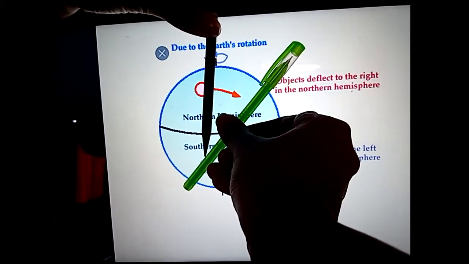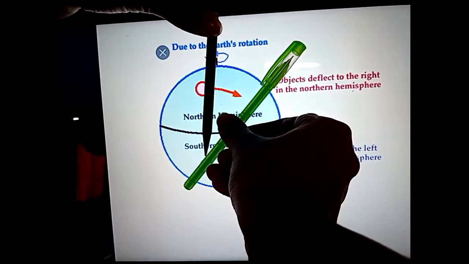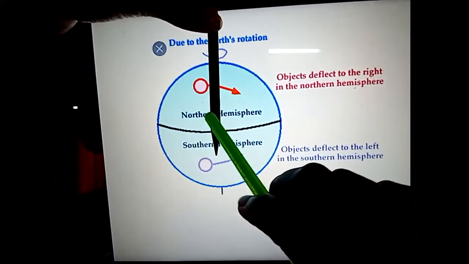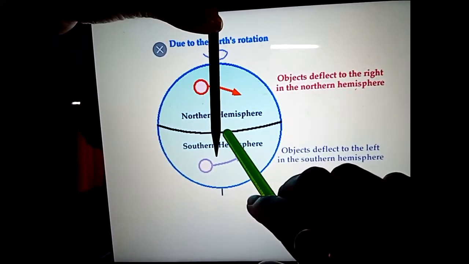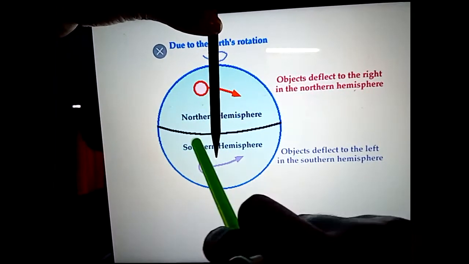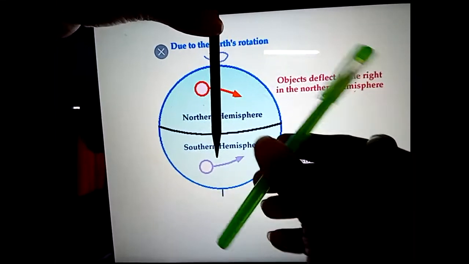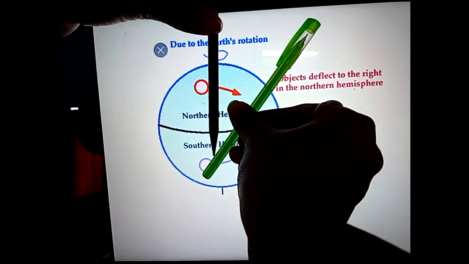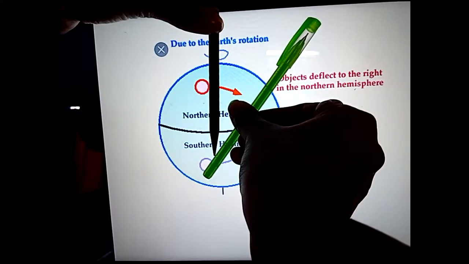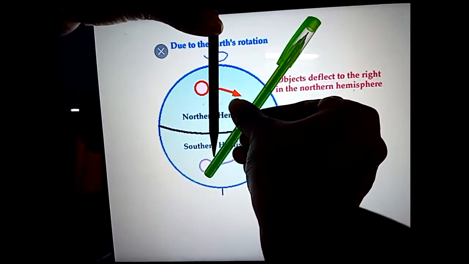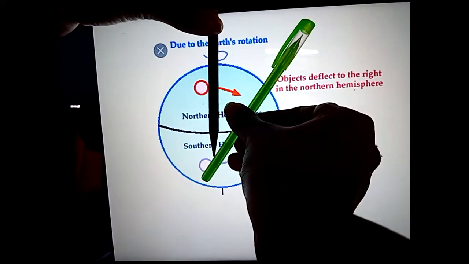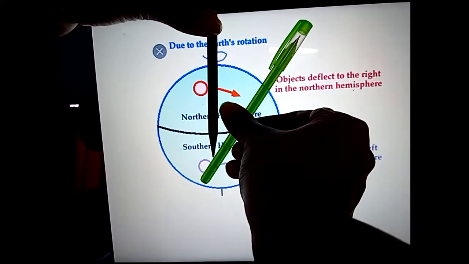It is a straight line, right? If you are throwing something from the equator and you are facing towards the northern hemisphere, it will never go straight. It will always go to the right. So this is the effect of Coriolis force. That's why when wind moves towards the northern hemisphere, the direction is always to the right.